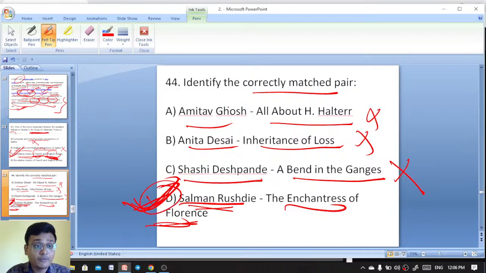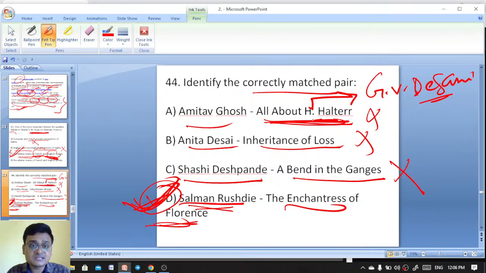This is true actually. Whereas All About H. Hatterr was written by G.V. Desani. G.V. Desani has written All About H. Hatterr, and this is the precursor of coining the term chutneyfication for Salman Rushdie. It helped him to create the phrase chutneyfication. And Inheritance of Loss is written by Anita Desai's daughter, that is called Kiran Desai. This is a work by Kiran Desai.